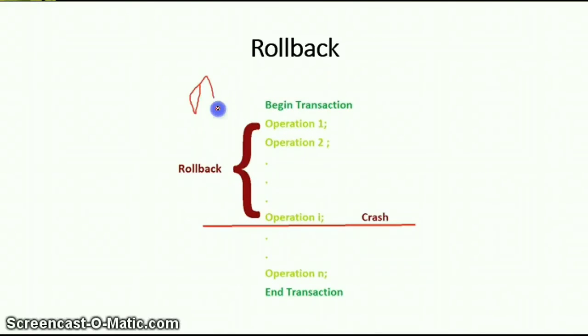Before the start of the transaction our data state is A, and after the transaction our state will be B. So in the abort case, operations till operation I have been executed, but then a system crash occurs, so we need to roll back to reach our initial state A. This is the first property of a transaction, which is atomicity: it will execute all of the operations or none of the operations will execute. So this is the meaning of rollback: we need to go back to our initial state when a failure occurs.